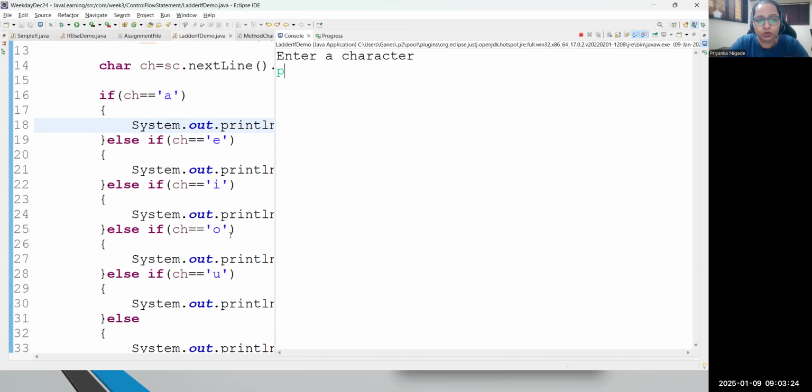P matching with O? No. Come to else part. P matching with U? No. Finally, it will print P is not a vowel. Whatever conditions you are writing, it will check all the possible conditions. If any condition matches, you will get the result. If no, you will just get the else part, whatever statement you have written. So currently I'm getting P is not vowel, right?